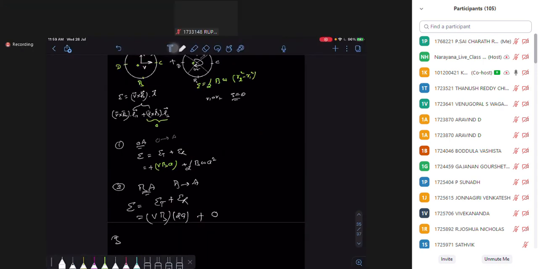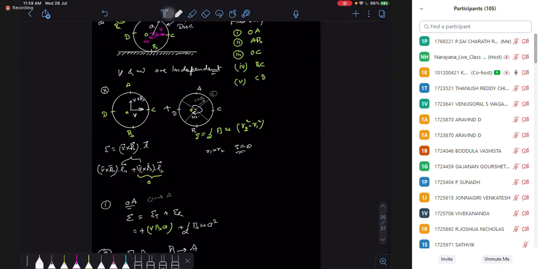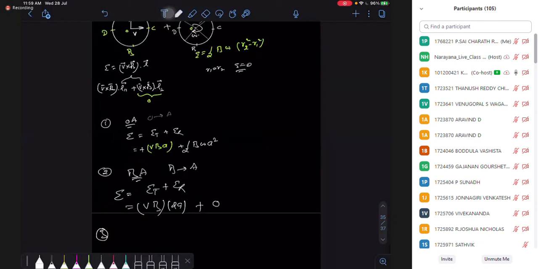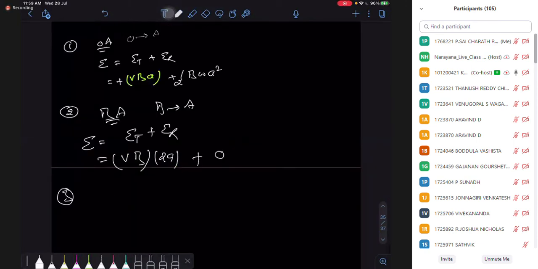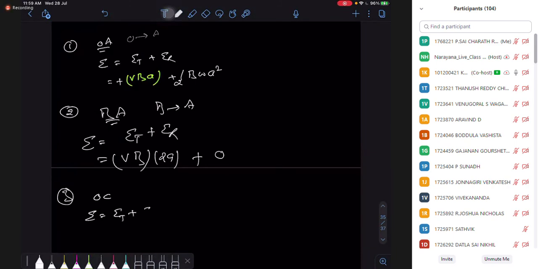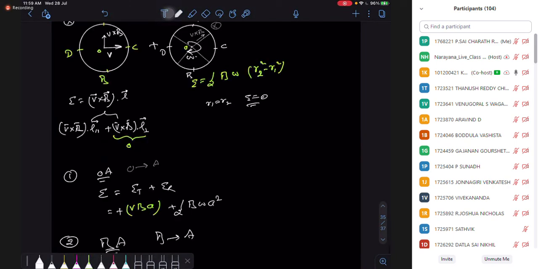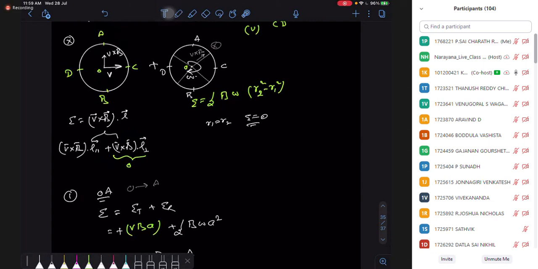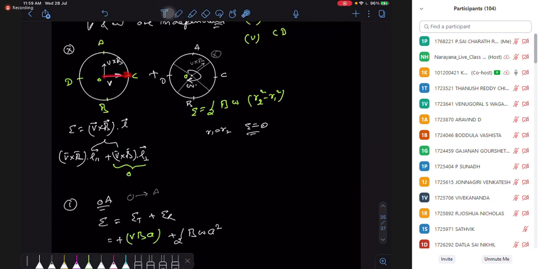So the third case I can consider is between OC. For OC, the length is perpendicular to V cross B, and a perpendicular length does not contribute, only parallel contributes.